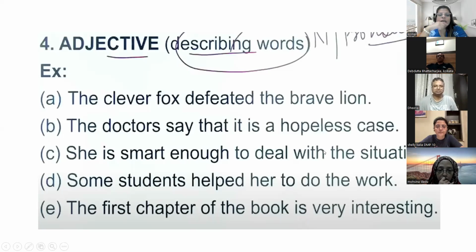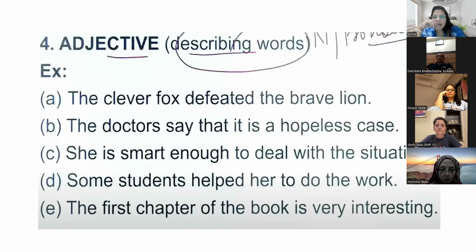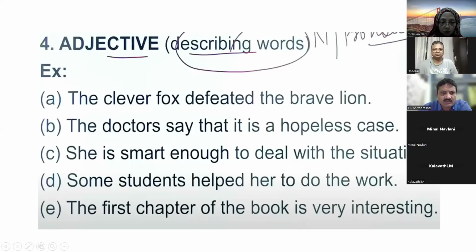Number two: the doctor says that it is a hopeless case. Hopeless, because here we are talking about the case. What type of case? Hopeless case. Next: she is smart enough to deal with the situation. Smart is an adjective, because we are defining the quality.